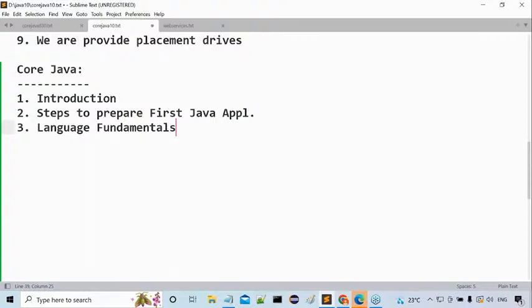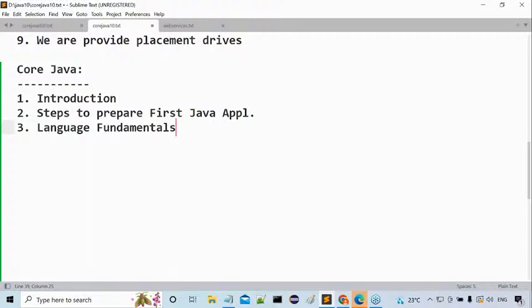AWT, and an extension of this AWT is Swing. Swing and AWT are for GUI, graphical user interface. How to prepare a window. Inside this window, text fields, radio buttons, check boxes, text areas, and select boxes, all the things. GUI programming we are able to prepare with AWT and Swing, where we can prepare calculator kind of applications. Calculator type of applications, their internal logic we are going to prepare for the GUI. So those examples we are going to understand clearly.